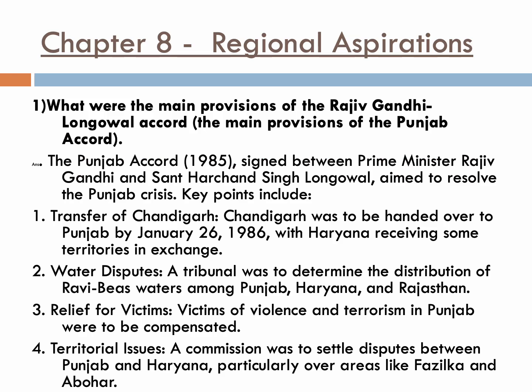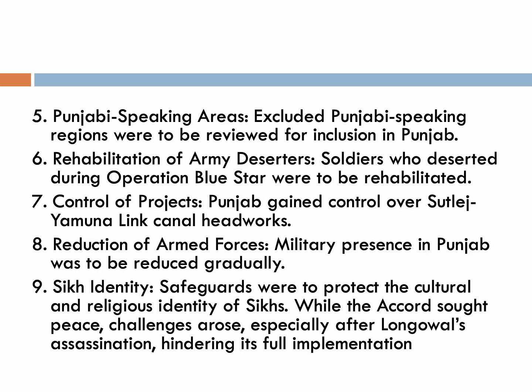Question number 1. What were the main provisions of the Rajiv Gandhi Longowal Accord or Punjab Accord? So here you need to clearly know about the year 1985 and what are the main provisions in this accord, like the transfer of Chandigarh, water disputes, relief for the victims, territorial issues, and also covers Punjabi speaking areas, rehabilitation of army deserters, control of projects, reduction of armed forces, Sikh identity.